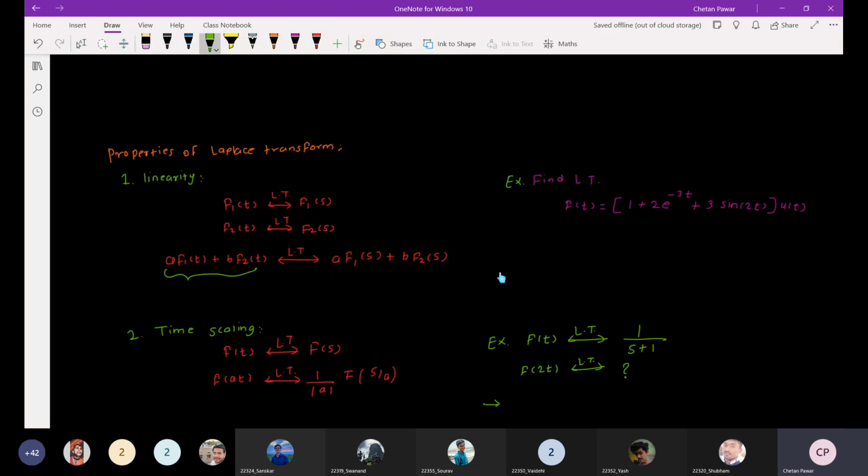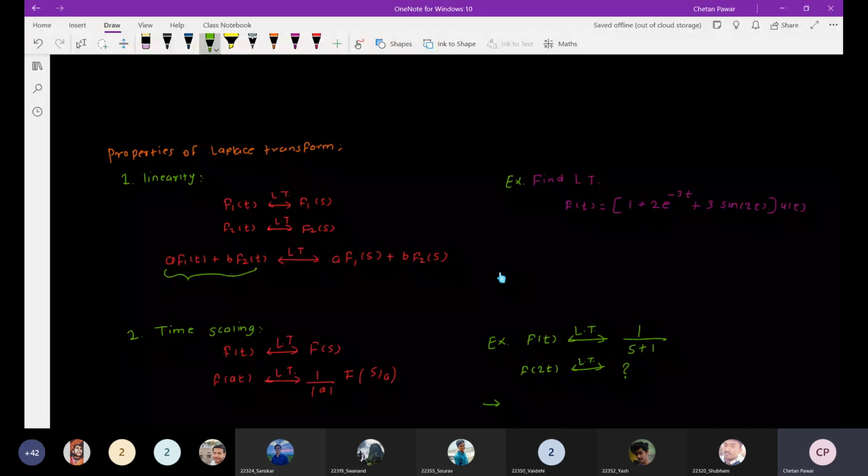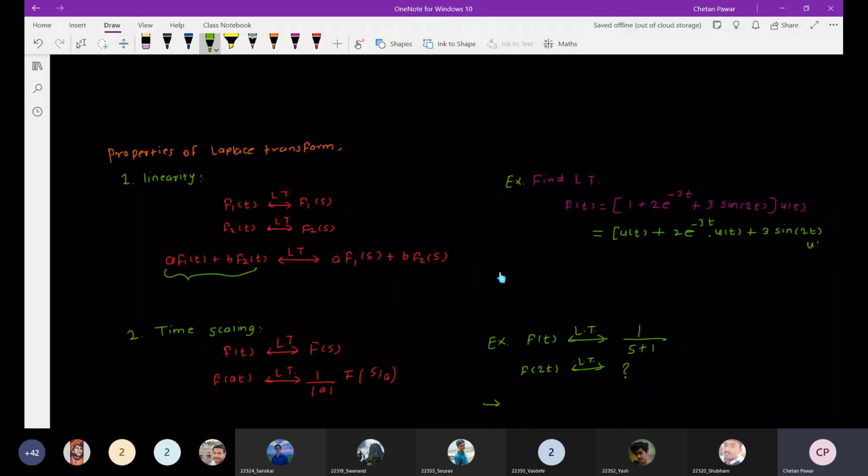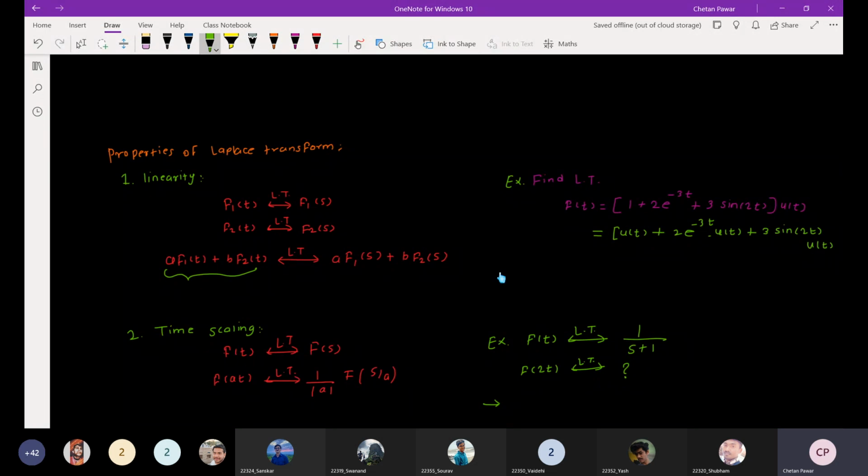Let us use this property to find the Laplace transform of this particular signal. Here you can see this signal is a combination of three signals. The first one is u of t, plus 2 into e raised to minus 3t into u of t, plus 3 sine 2t into u of t.